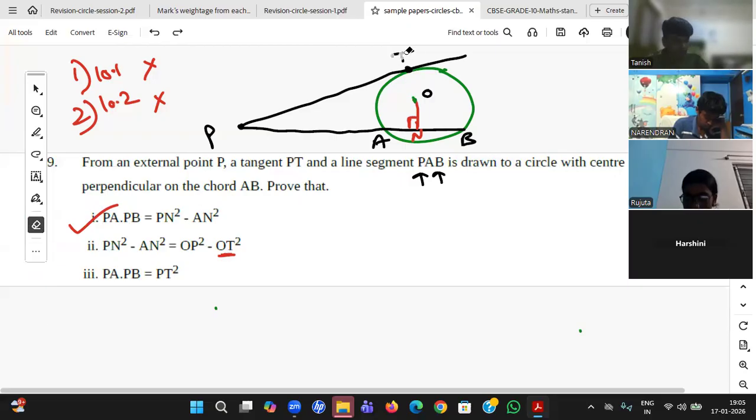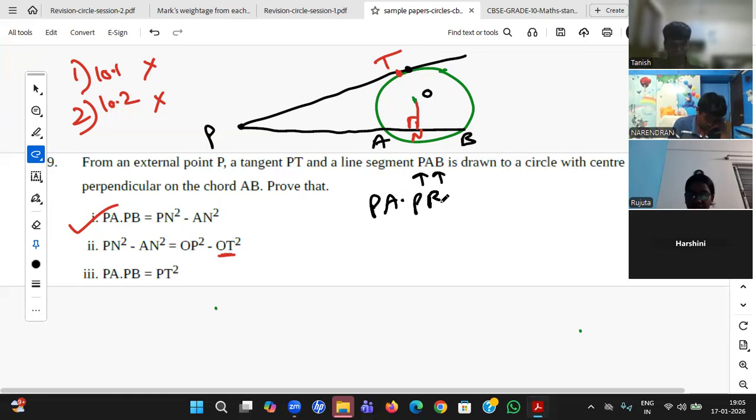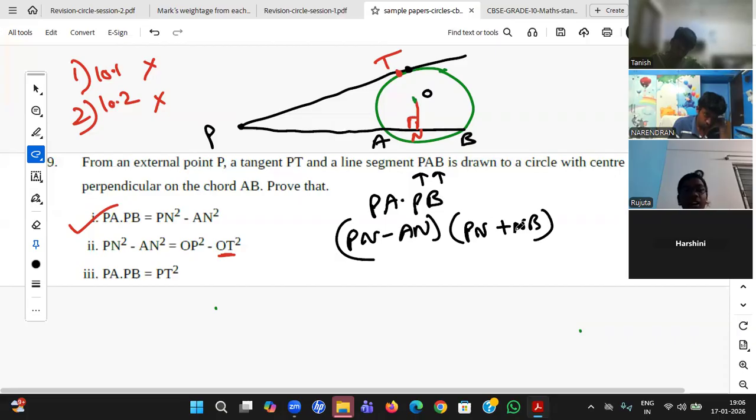Okay, so for the first one, I worked on the left hand side, PA into PB. PA can be written as PN minus AN, and same for PB, we can write PN plus NB. It's like the algebraic identity, A plus B into A minus B. This is PN minus AN, and this is PN plus NB.